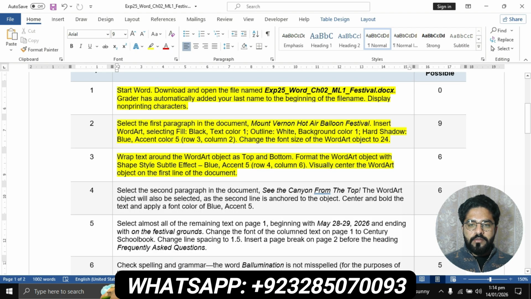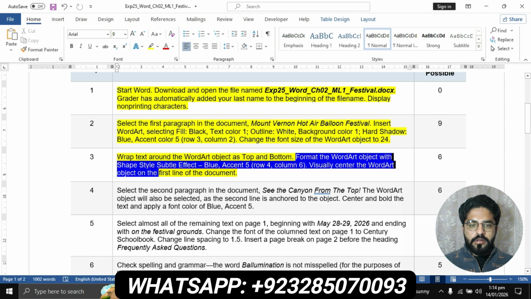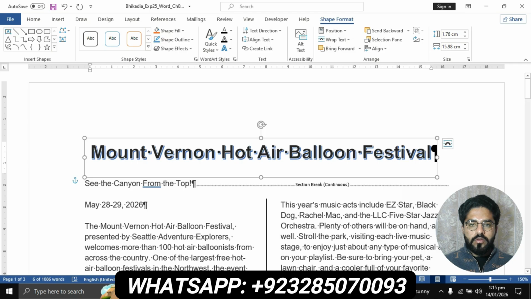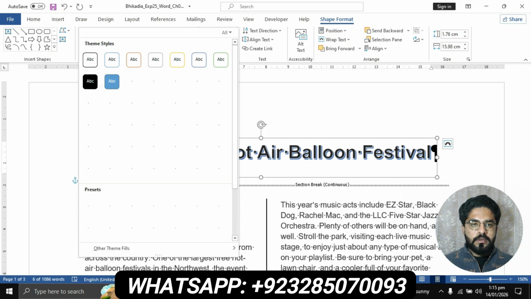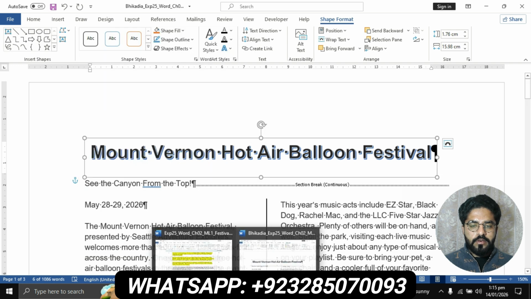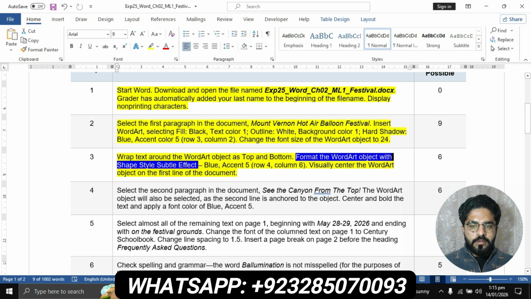And the next part is to format the WordArt object with the shape style, Subtle Effect, Blue Accent 5.